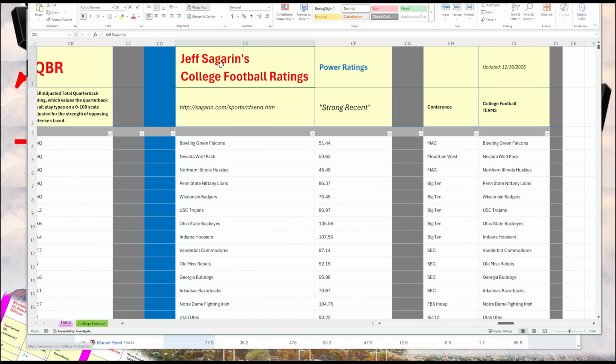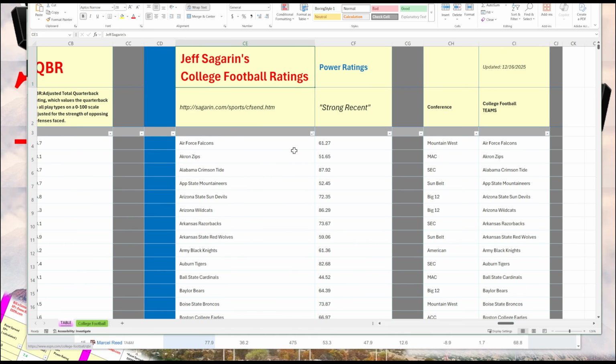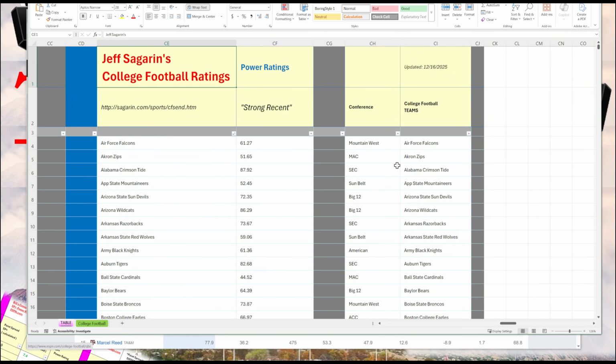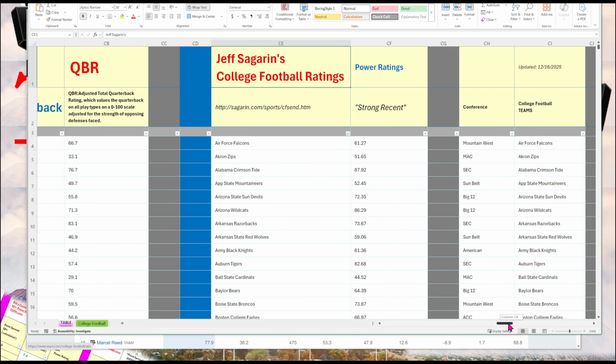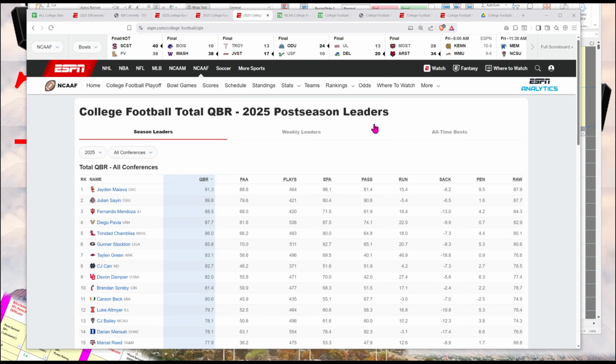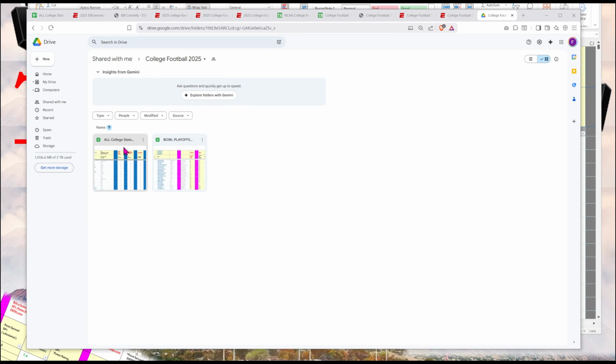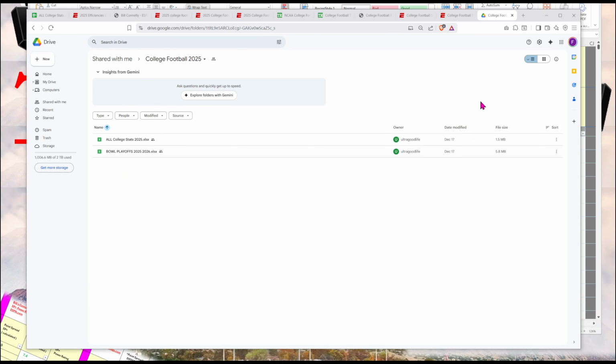The next grouping, I have Jeff Sagarin's information as well as the link to his website. And the final column has the team conferences again. So this information is in the Excel file called All College Stats 2025. And this information was then used to construct the spreadsheet with the title Bowl Playoffs 2025-2026.